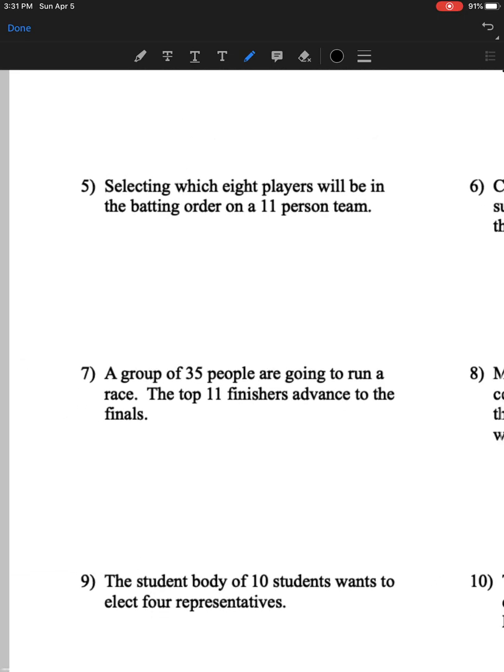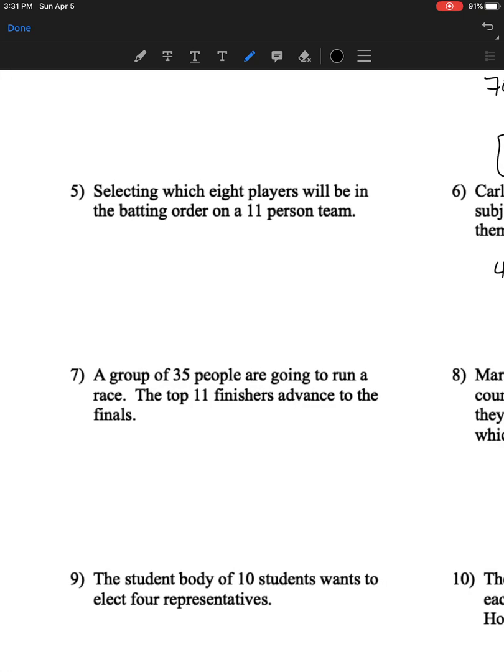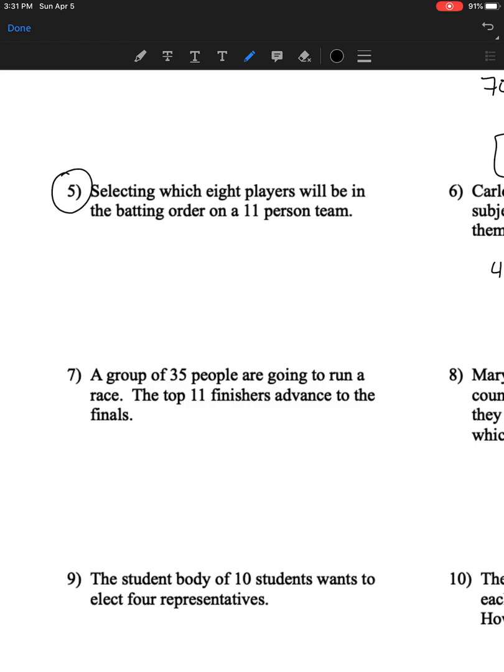All right, so let's look at a bigger one. Let's look at number 7, okay? So one thing I want you guys to understand, let's actually take a look up here at number 5. So this is a batting order question, but the big thing is they're just picking the players to be in the batting order. They're not actually setting up the order. That's why the order doesn't matter. They're just picking who's actually playing, not necessarily the order that they're playing in.